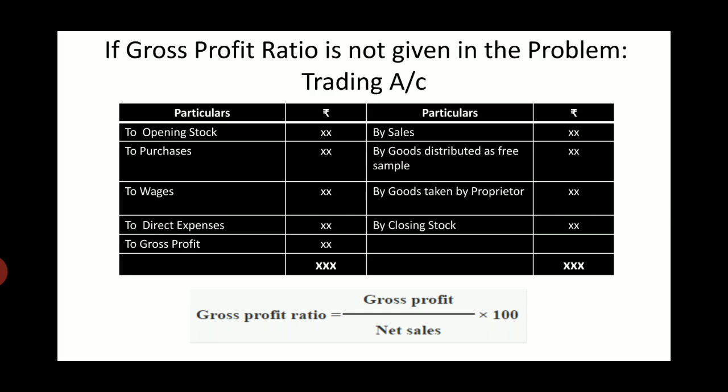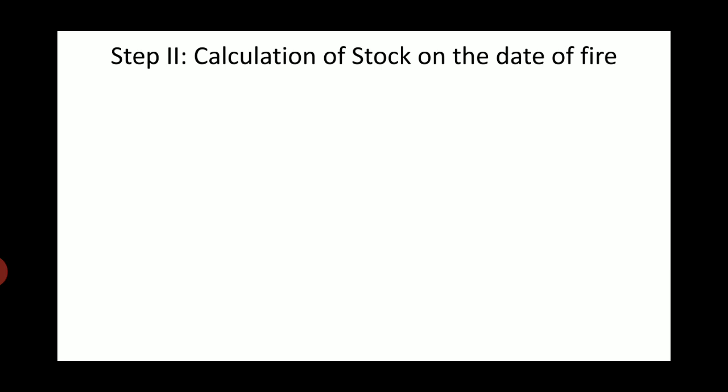Now let us proceed towards step number 2, that is calculation of stock on the date of fire. For this we have to prepare memorandum trading account. Now you must be thinking, what is the difference between trading account and memorandum trading account? Trading account covers full 12 months transaction, whereas memorandum trading account does not cover full 12 months transaction, because it is not necessary that the fire will take place at the end of the year.